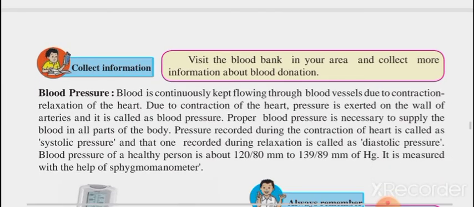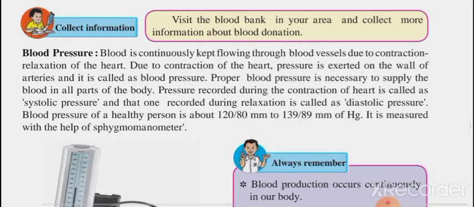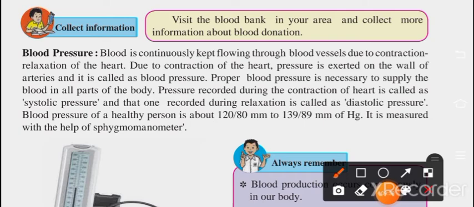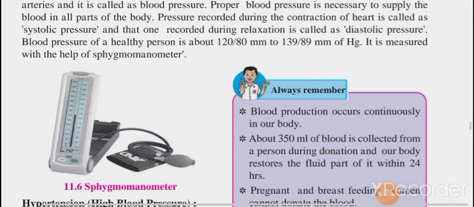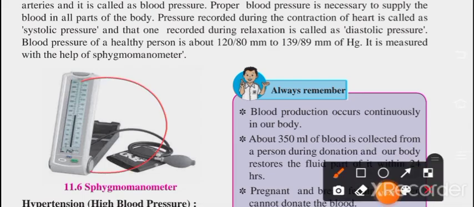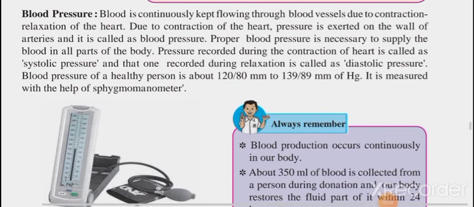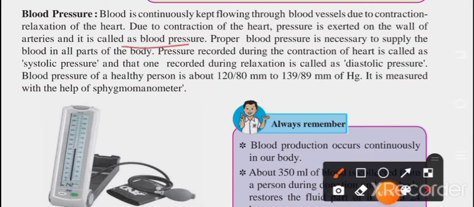Now next, obviously you may have heard this word, blood pressure, and the short form is BP. Nowadays almost everyone is suffering from it. Blood is continuously kept flowing through blood vessels due to contraction and relaxation of the heart. Due to contraction of the heart, pressure is exerted on the walls of the arteries, and it is called blood pressure. The doctor measures our blood pressure through this machine. They apply pressure towards the arteries, and whatever measurement comes out is the measurement of blood pressure.